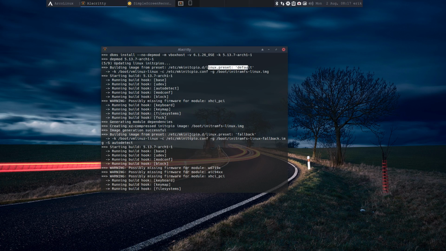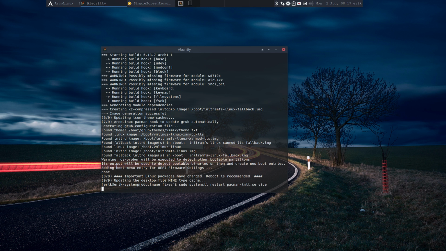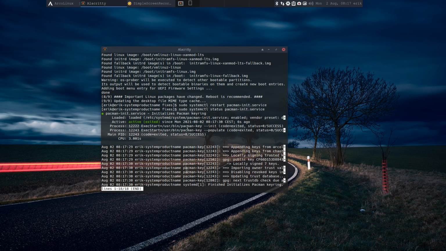This may be the only video where I can show you the issue and how to solve it. All right, so that's it for me. I can maybe systemctl restart pacman-init service, and then we'll see something, hopefully a green sign, right? Status, a green sign, active, exited. That's what we should get.